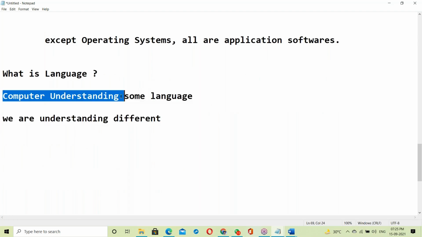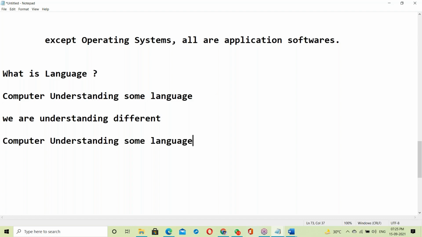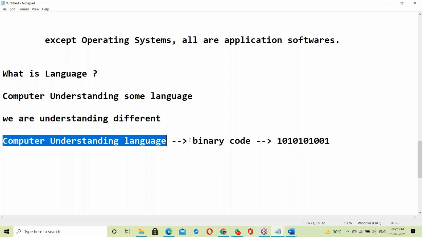So what is the computer understandable language? Yes, it's binary code, in zeros and ones format. Binary code is the computer understandable language.